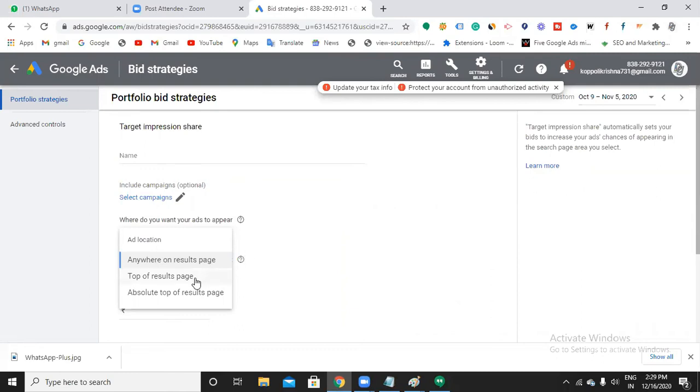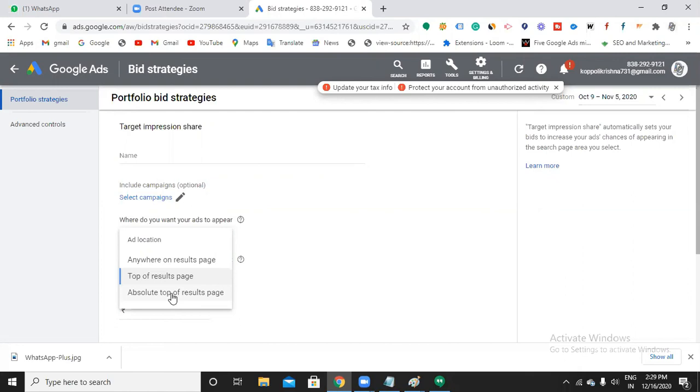Top of the results page means it can be one to four, your place can be first, second, third, or fourth. Absolute top of the page means absolutely the top position. So here you can tell Google, every time someone searches for my keyword, I want to show my ad. When your intention is to show the ad continuously, you can choose this impression share.